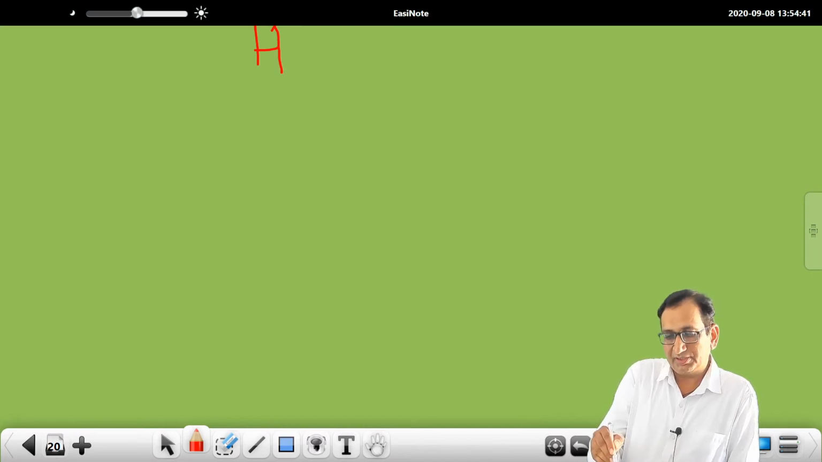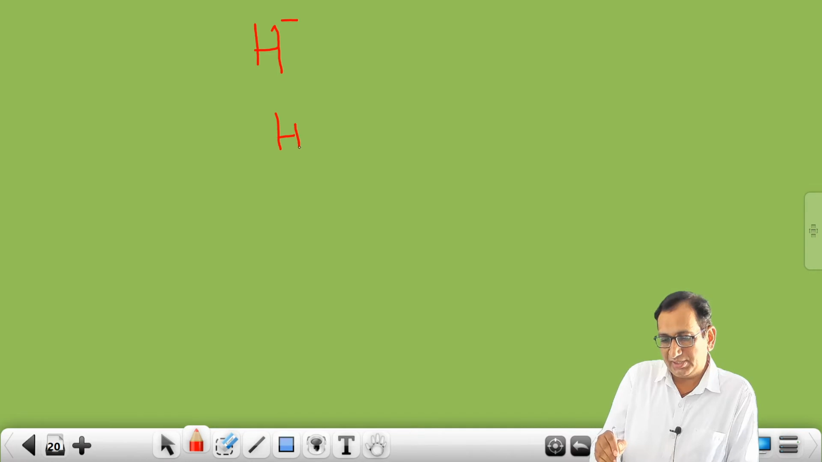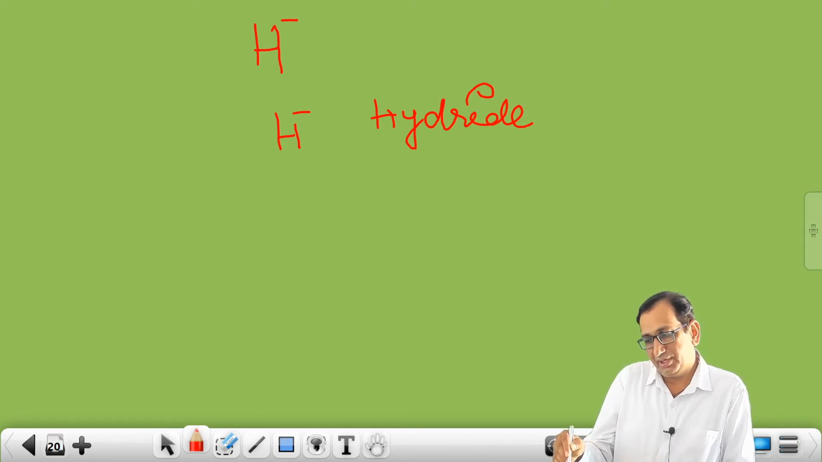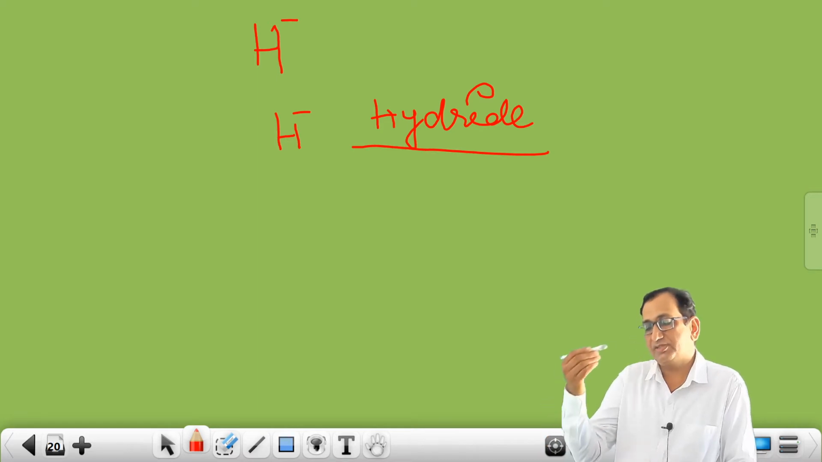So if the ion is there, then it will be the hydride ion. Then we have to write the minus sign. If any hydride is there, we will put negative. This is the hydride, H-.